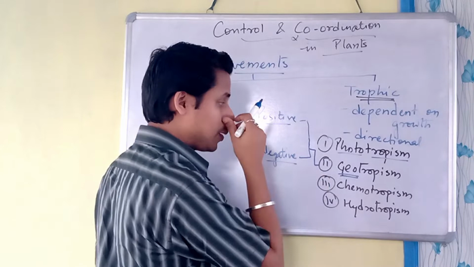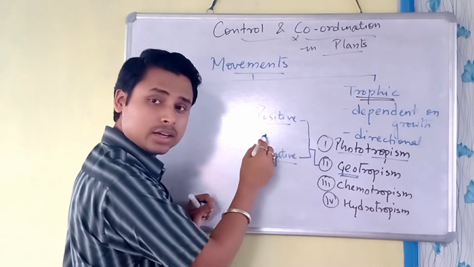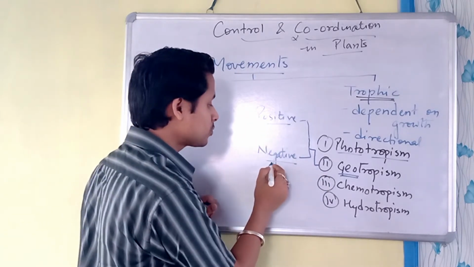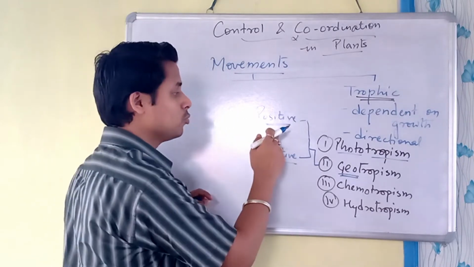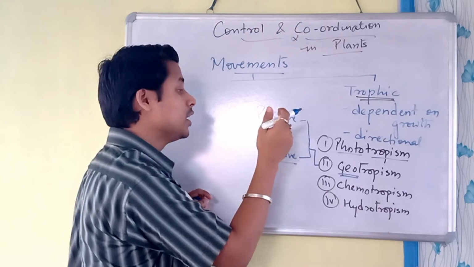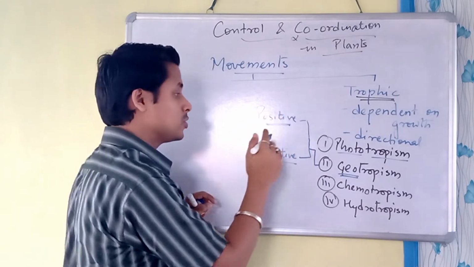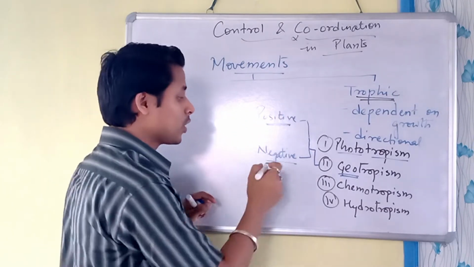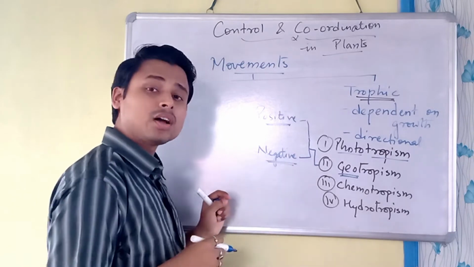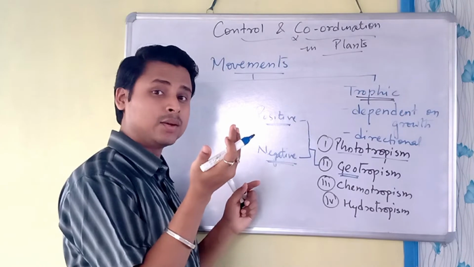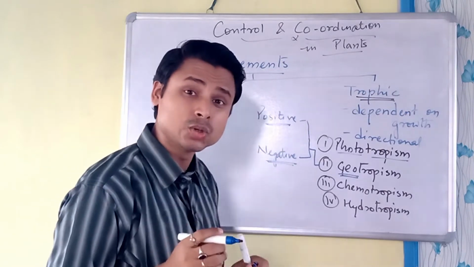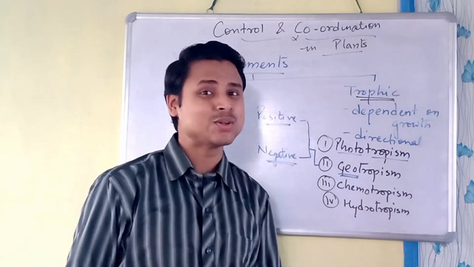If the plant grows towards the gravity, it is positive geotropism. This we find in the roots. Whereas in negative geotropism, it goes away from the gravity, right? And this we find in the shoot. Let's see the example for this also.